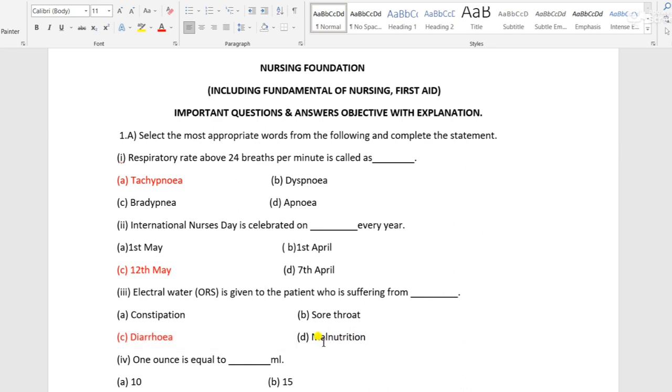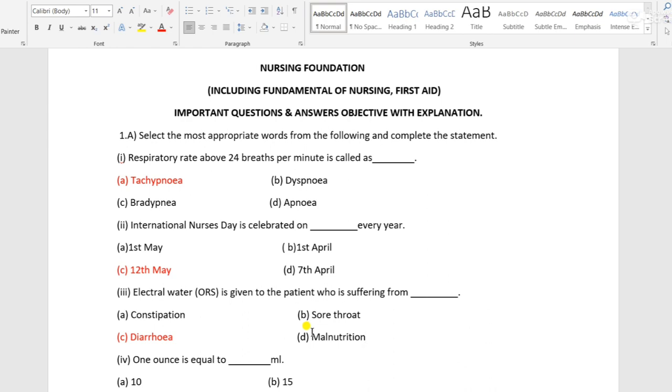And what is malnutrition? Malnutrition means the person is suffering from nutritional deficiency. It can be treated by giving a full high-protein diet like eggs, banana, vegetables, chicken, non-veg and all that, to malnutrition patients.